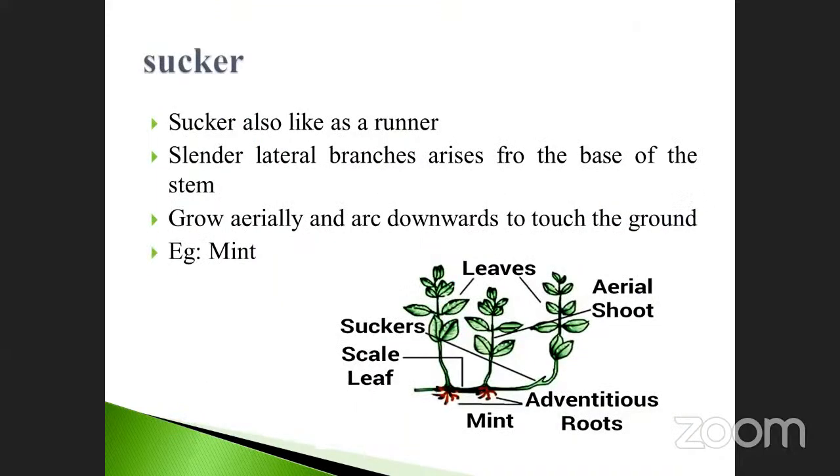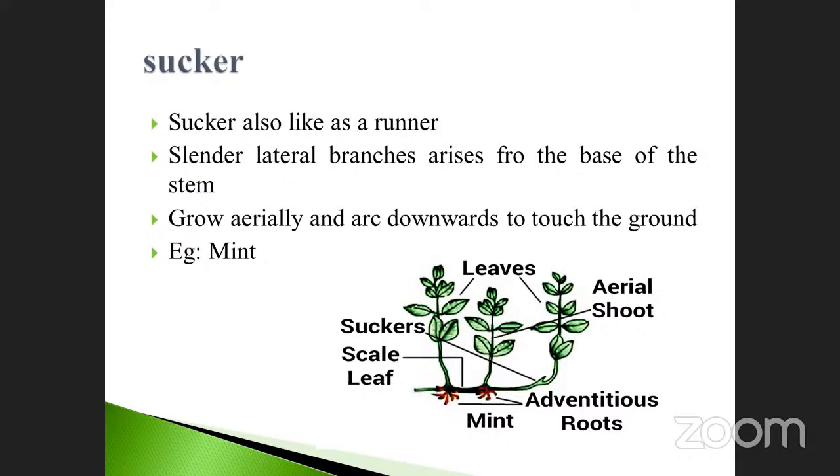And that one is called a sucker. The sucker is also like a runner, one more type of runner. All three are similar to the runner in nature. Slender lateral branches arise from the base of the stem, grow aerially and arch downwards. When it comes down, it touches the ground and produces a new plant, similar to the first one. The example given is mint.